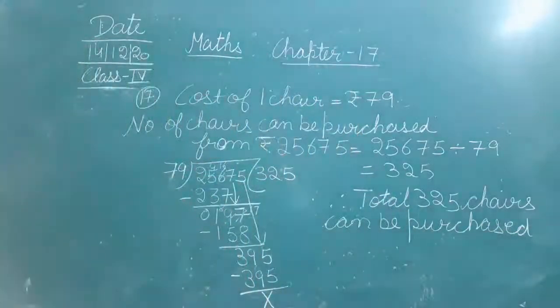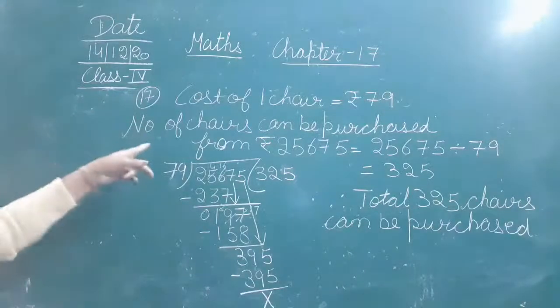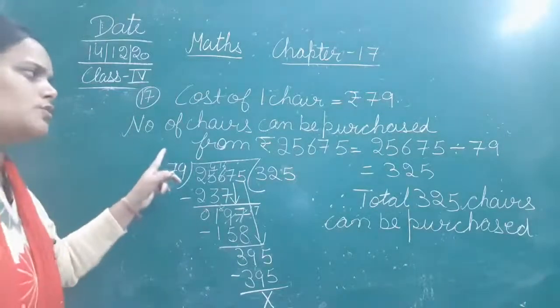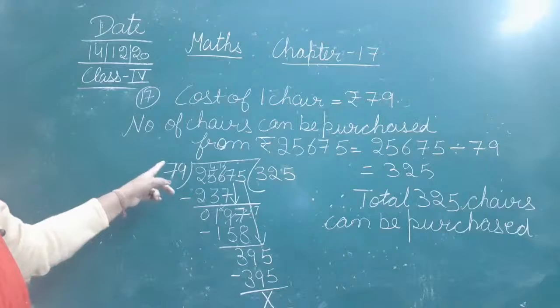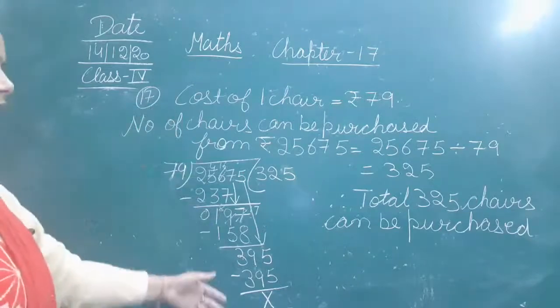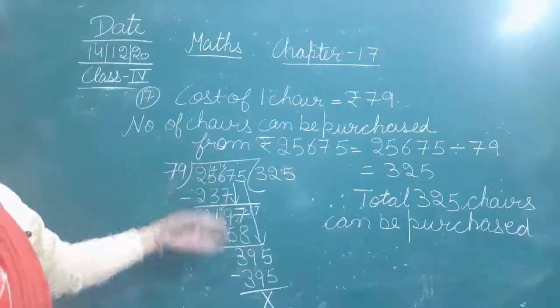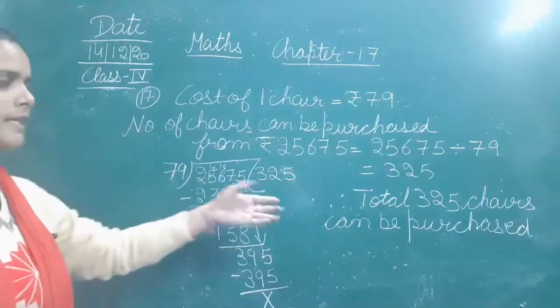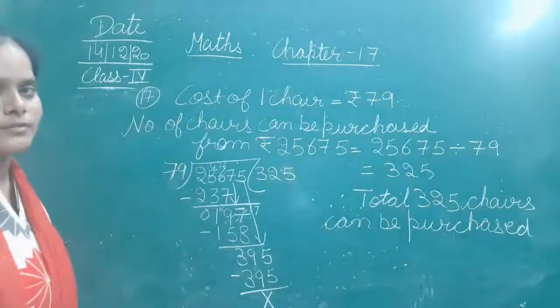So therefore 325 chairs can be purchased from rupees 25,675. The cost of one chair was given, the number of chairs that can be purchased from rupees 25,675 is what we had to find out, and we calculated it by doing the division, and the answer we got is 325.